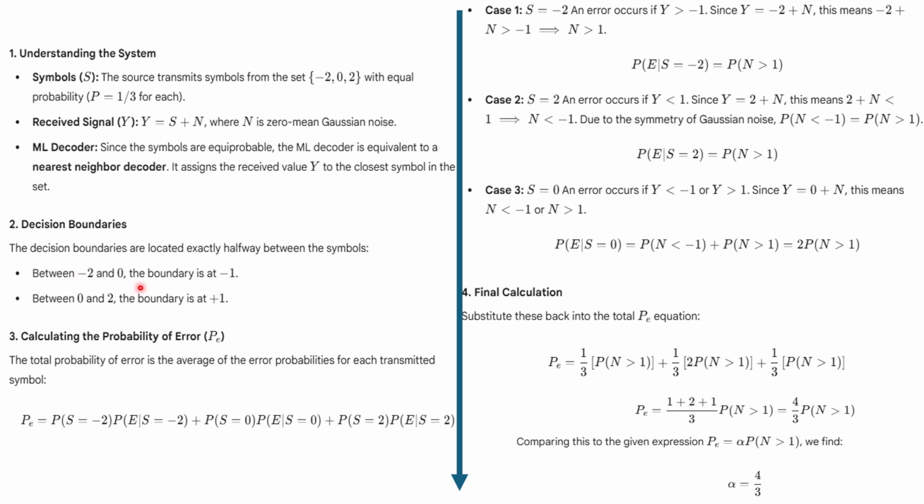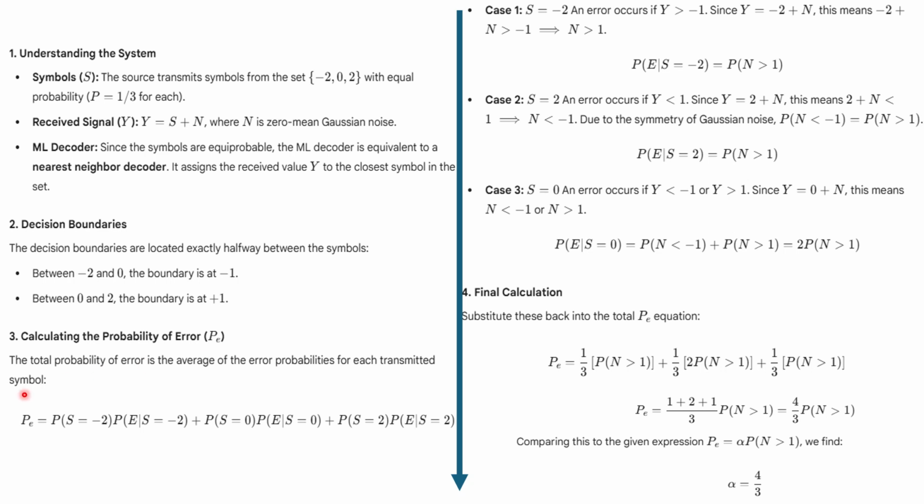So now, your decision boundaries are located exactly halfway between the symbols. So between -2 and 0 there will be -1, and between 0 and 2 there is +1, as we have already seen in the previous slide, right? So in order to solve your question, you can go to the previous slide, that is the very important one.